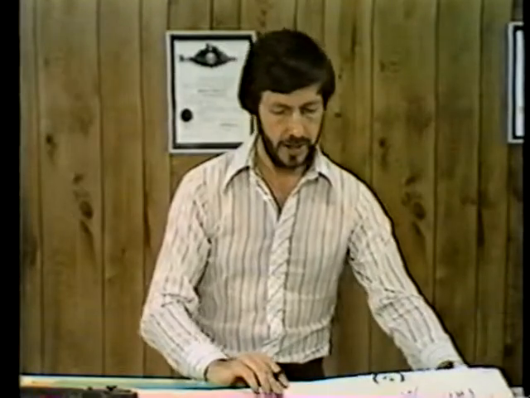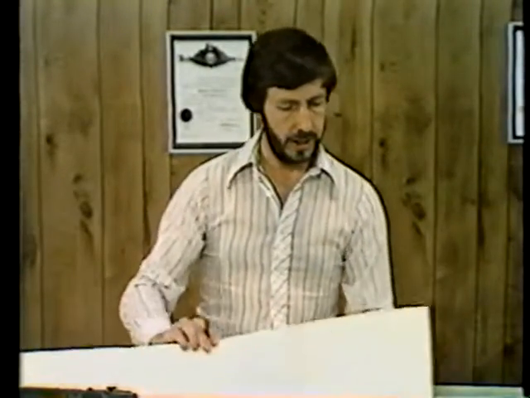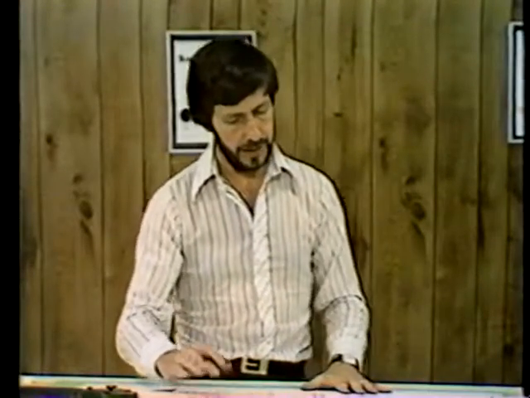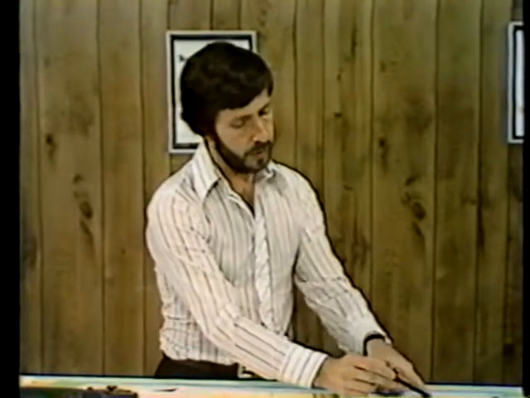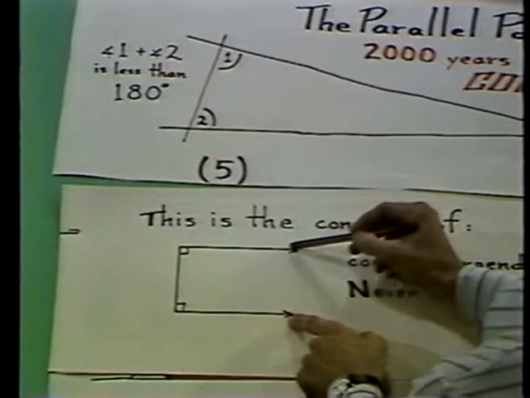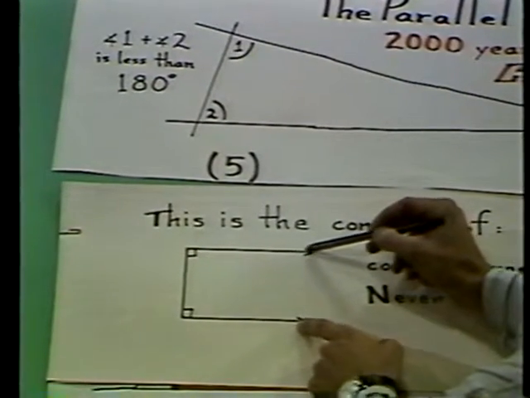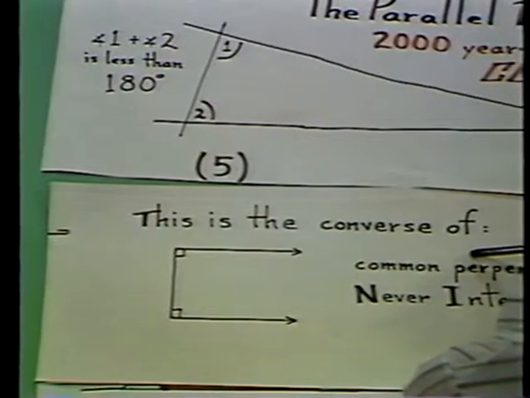Let me tell you why Euclid came up with this assumption. He was interested in parallel lines, and he was able to prove to his own satisfaction that if you took 2 perpendiculars to the same line, these 2 perpendiculars would have to be parallel. Now, what does that mean? It means that no matter how far you extend them, they will never ever meet.